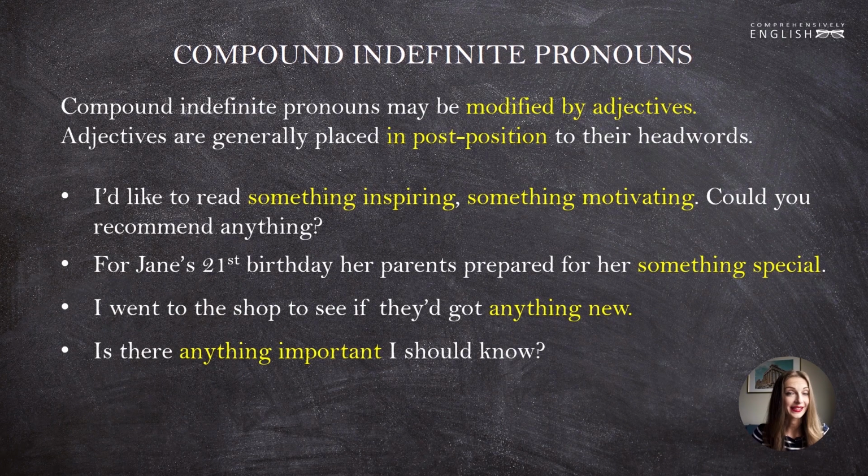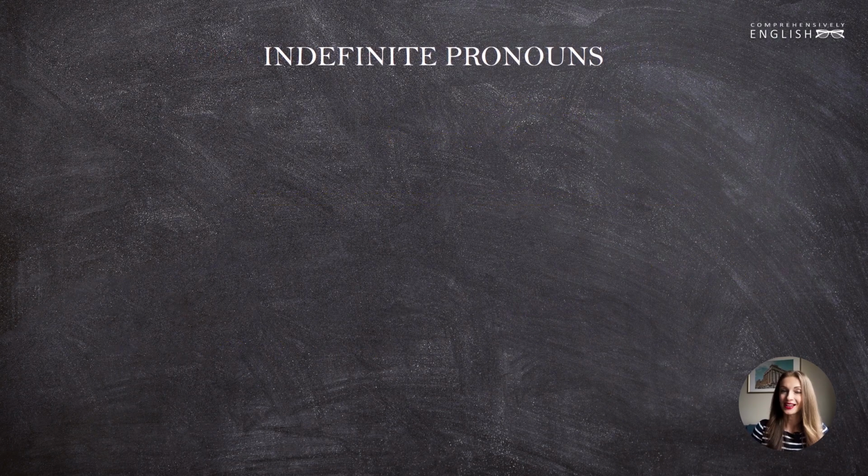As you see in all of these examples, adjectives follow the pronoun something. They do not precede it. It's a totally different story with the nouns and with some other pronouns. Adjectives normally go before nouns in English. With compound indefinite pronouns like something, somebody, anything, anybody, adjectives appear in post position, that is, after these compound indefinite pronouns. The last indefinite pronoun that we are to talk about today is the most complicated.